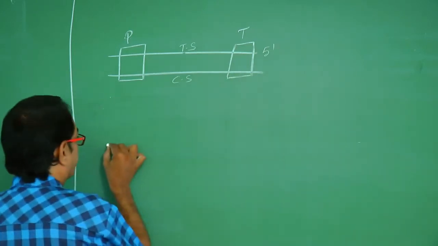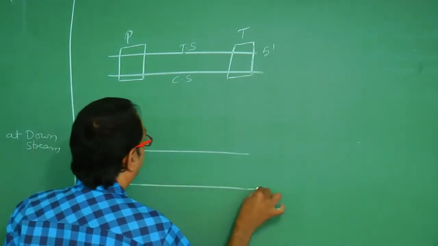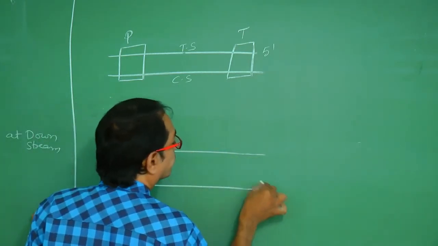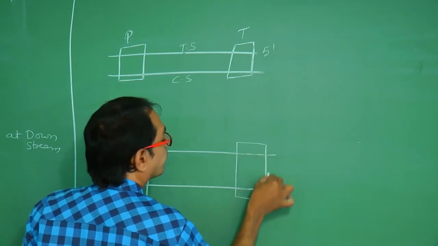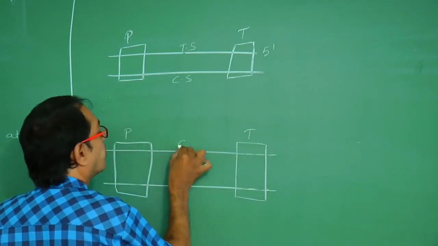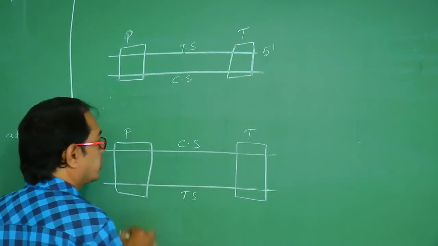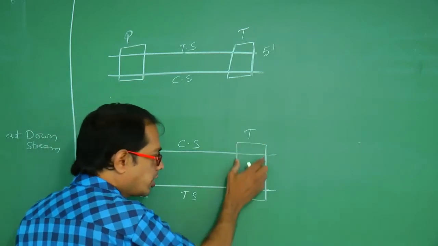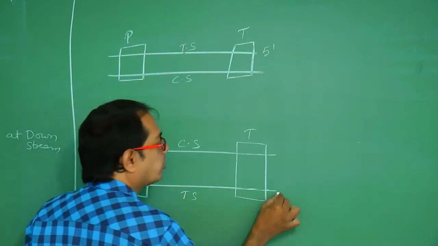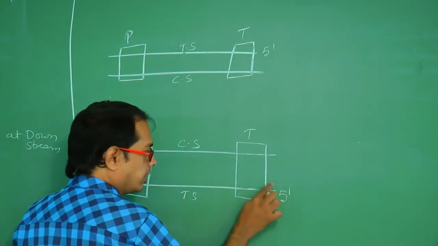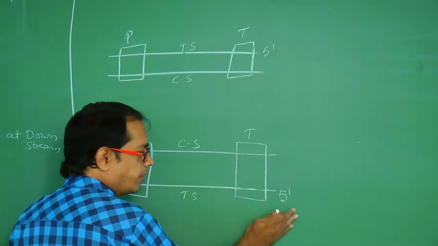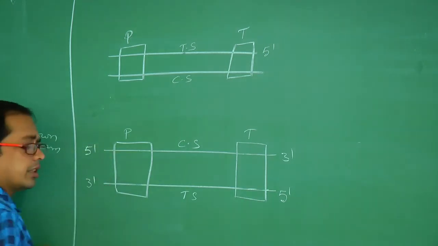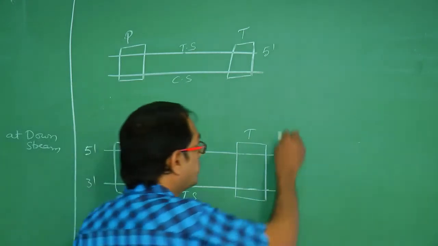Now I have to change it. This is the promoter, and this is the terminator. I am writing here coding strand, here template strand. This is the terminator now, so this is the template strand. So that's why I have to write 5' here. Terminator, template, 5'. If this is the 5', this is the 3', and this is the 5', this is the 3'.